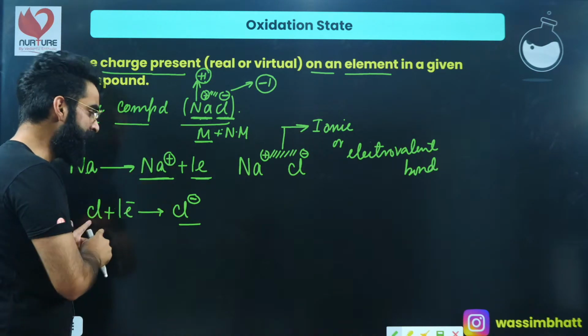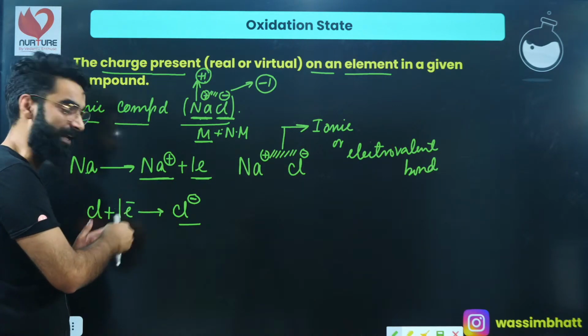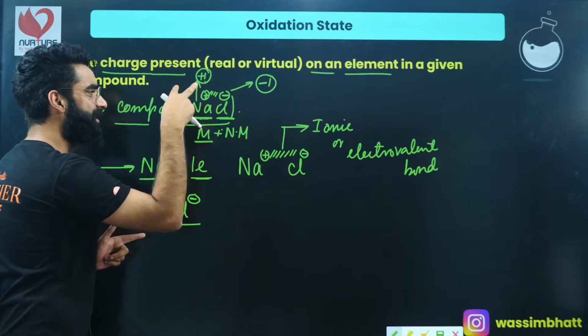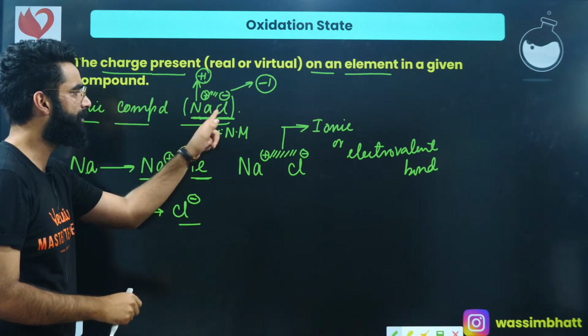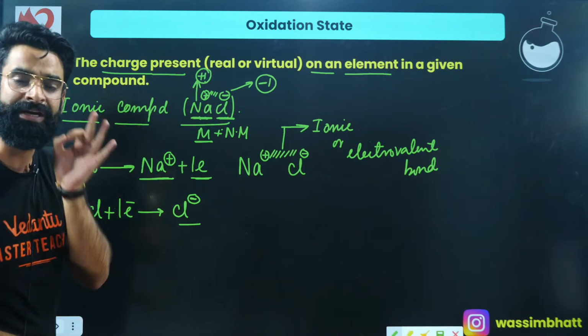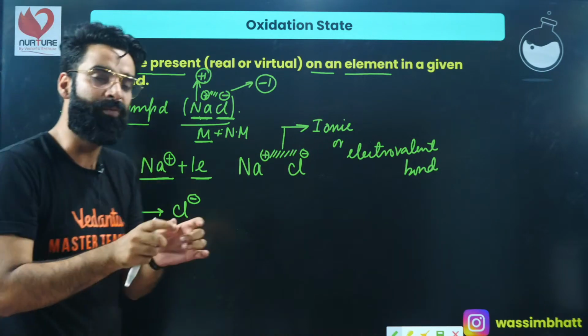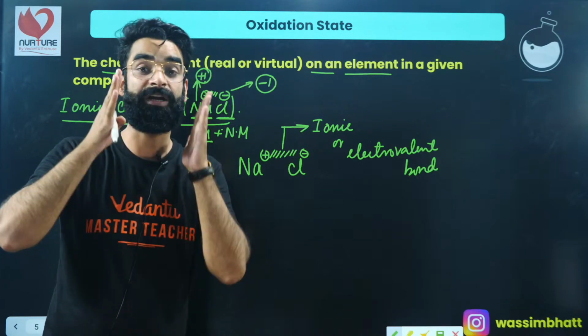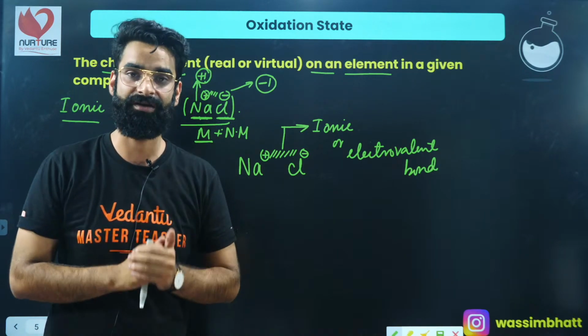Chlorine, on gaining this one electron completely, got one unit of negative charge. So in any ionic compound, the charge present on the species is the actual, real charge.